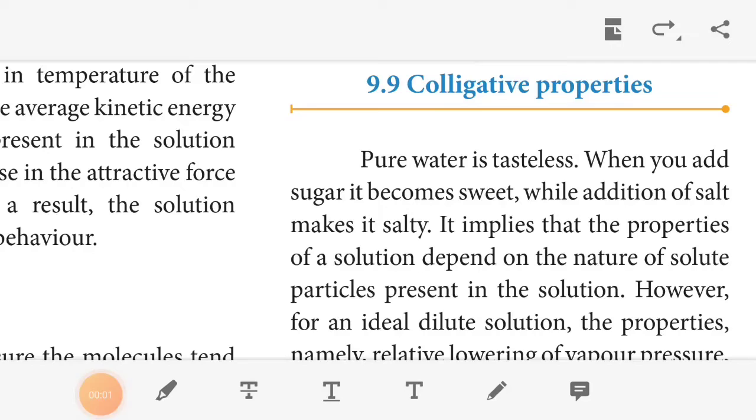The next topic is colligative properties. So what are colligative properties? When you add sugar, it becomes sweet, while addition of salt makes it salty. So the property of a solution differs with the nature of the solute particles present in the solution. For an ideal dilute solution, the properties namely relative lowering of vapor pressure, elevation of boiling point, depression of freezing point, and osmotic pressure do not depend on the chemical nature of the solute, but depend only on the number of solute particles present in the solution. So these four properties are called colligative properties.